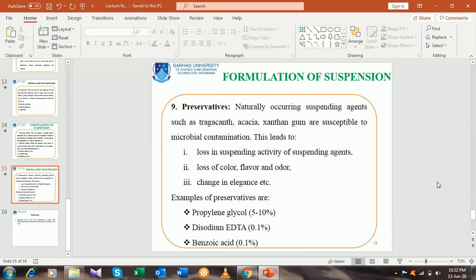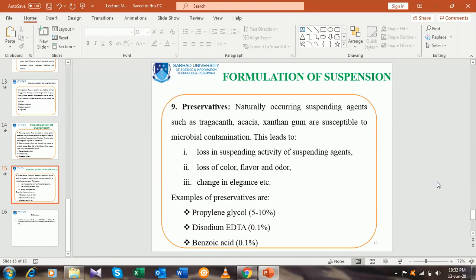The chances of contamination by microbial attack are more because of these naturally occurring suspending agents.